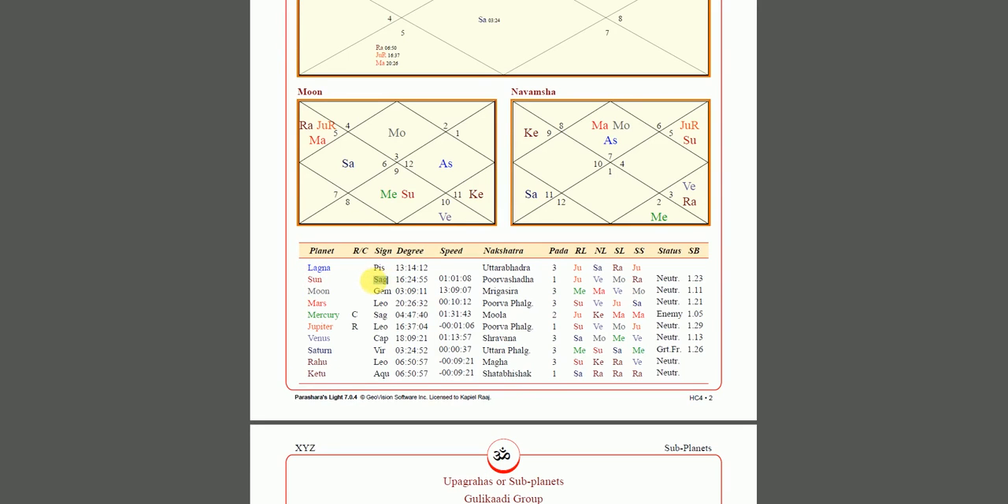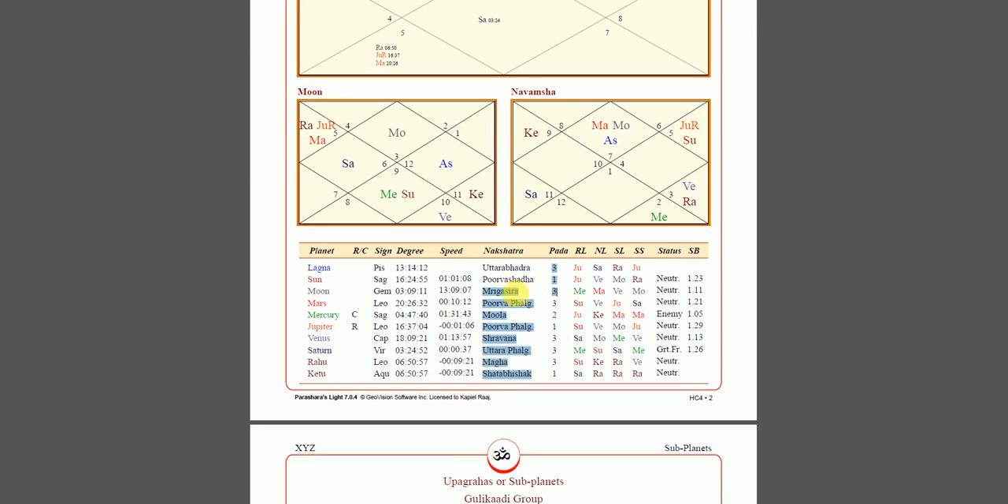Sun is in the sign of Sagittarius in the nakshatra of Purvashada, Padha 1. And there are 4 Padha to each nakshatra. You will never see a 5 or 6. It'll always be either 1, 2, 3, or 4, depending upon the degrees of the planet. So moon is in Gemini in nakshatra Mrigashira, Padha 3.